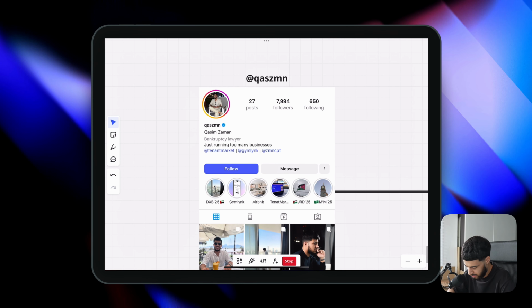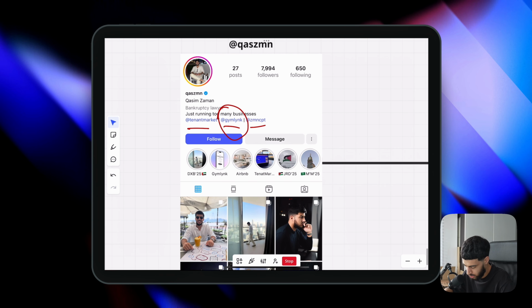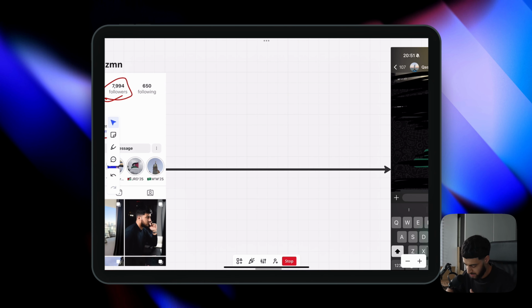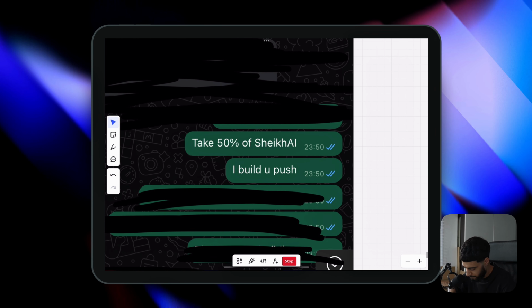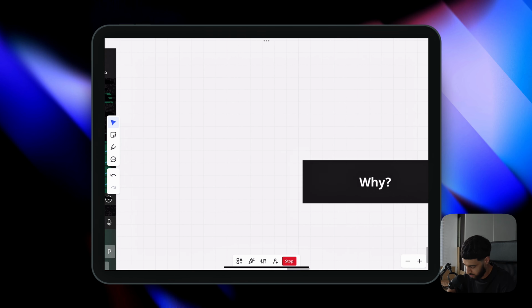As you can see here, he's got many businesses. This is also actually one that we're working on, but he knows very well how to push content, get followers, and make money from that, right? So I did something very simple. I did an equity deal. I gave Kasim 50% of the company. You're probably thinking, why would I give someone 50% of the company?